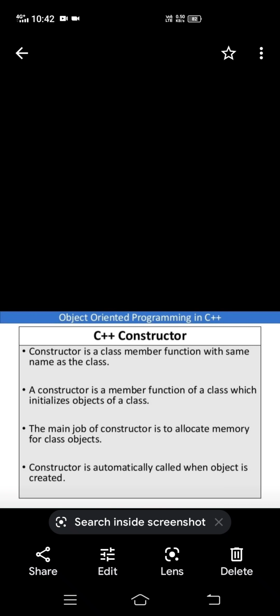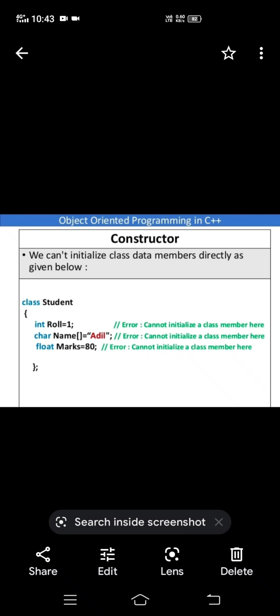Once again, I'm repeating, it is very important. It has the same name as the class name. It initializes the objects. It is called automatically when an object is created. And it allocates the memory automatically.